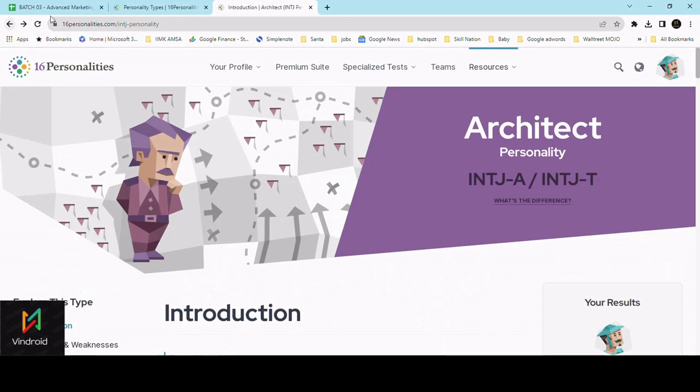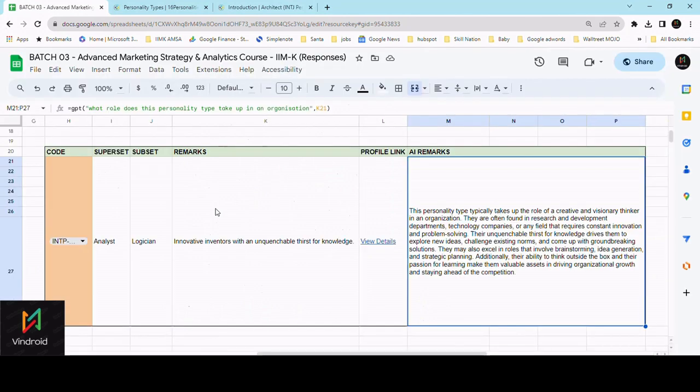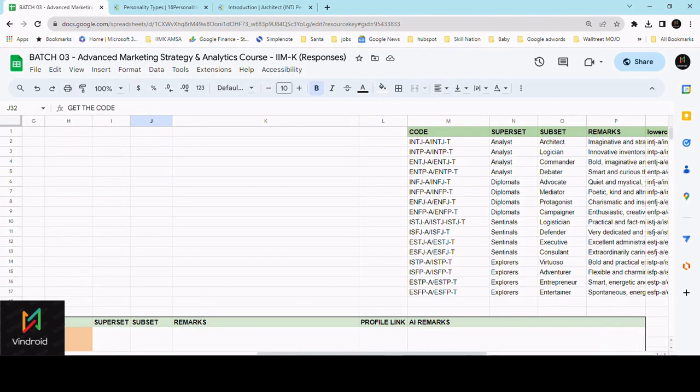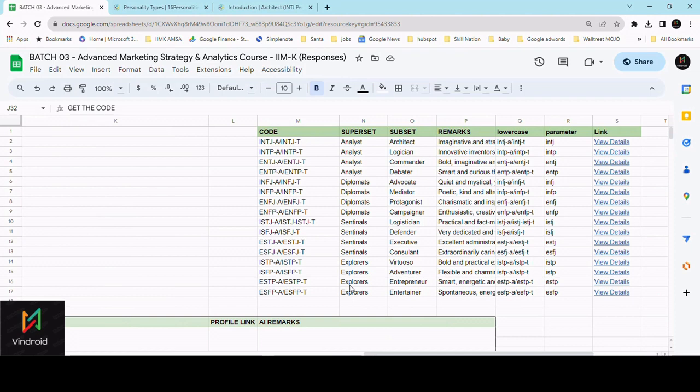So now we go to the sheet here. We got the questionnaire filled in by the employee, and we got the code. Now we'll create a database for that. What we've done is extract all the codes here. So these are the codes. From there we have extracted the superset. As I mentioned, we got the analyst, the diplomats, the sentinels, and the explorers.